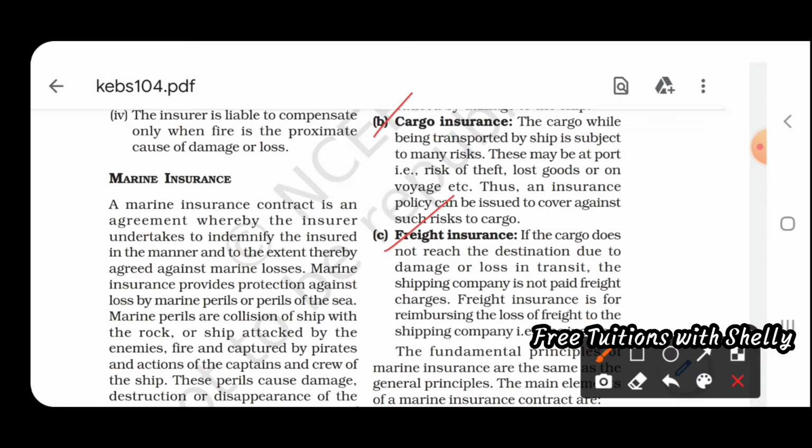Freight insurance is for the time of transit. If the cargo does not reach the destination due to damage or loss in transit, then the shipping company is not paid freight charges. For this you can take freight insurance.